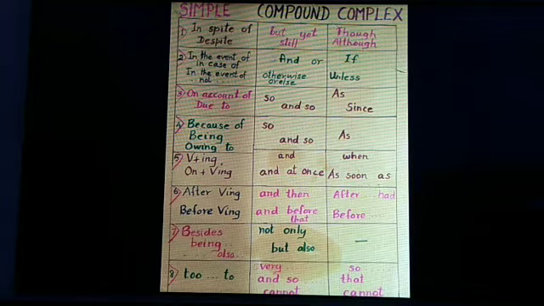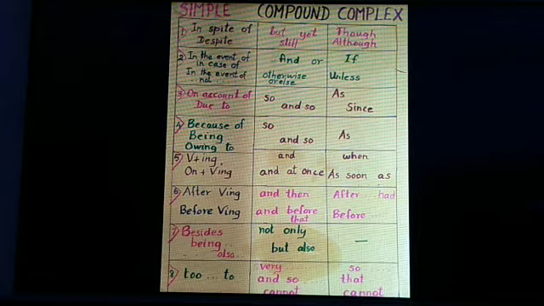Moving on to second one, in the event of or in case of. If you have this positive thing, you have to use in compound and or. In complex you have to use only if. In the second point itself you see, if it is negative, in the event of not or in case of not, if it comes, you will have to use otherwise or else in compound sentences, and you use unless in complex.